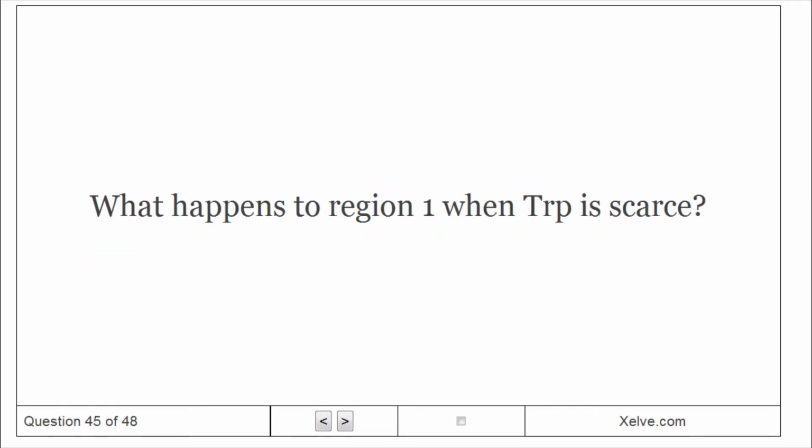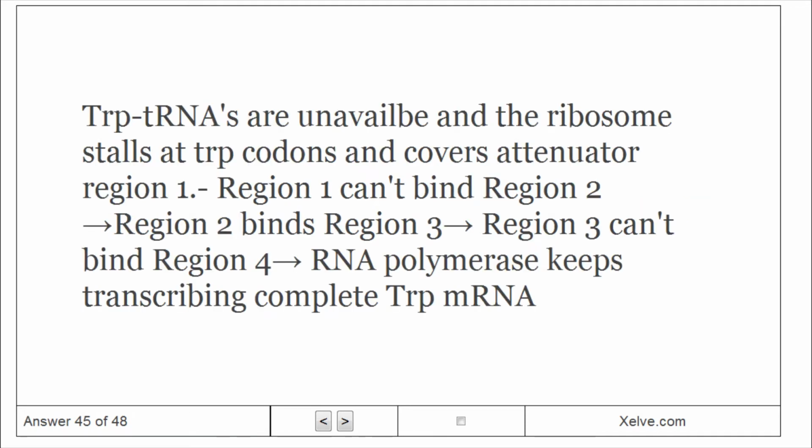What happens to region 1 when Trp is scarce? Trp tRNAs are unavailable and the ribosome stalls at Trp codons and covers attenuator region 1. Region 1 can't bind region 2, region 2 binds region 3, region 3 can't bind region 4. RNA polymerase keeps transcribing the complete Trp mRNA.